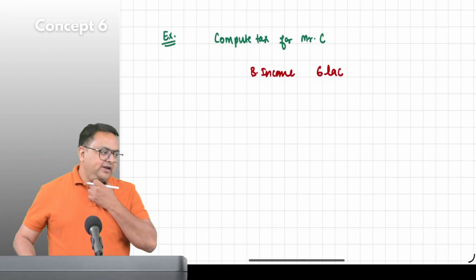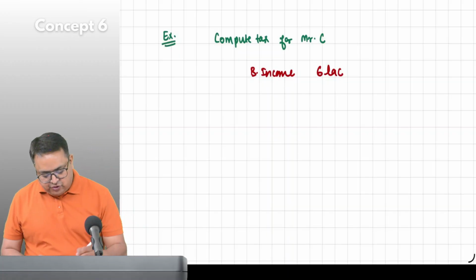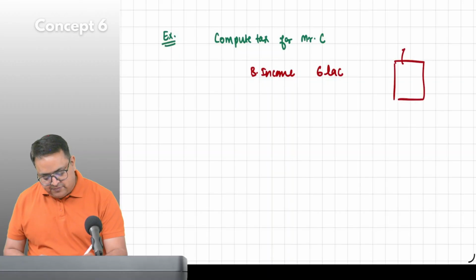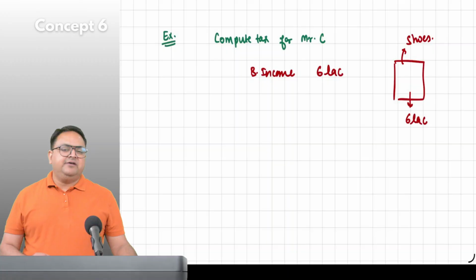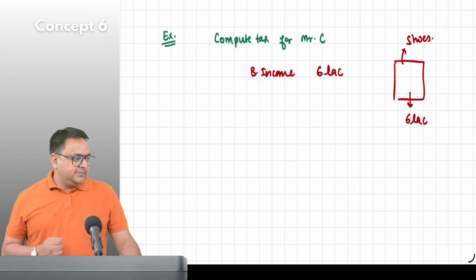Okay, can you tell me guys? A person is having a shop. Don't write it. Let's say he is selling shoes in his shop, and he earned 6 lakh rupees. Under which head will it be taxable? Business income.